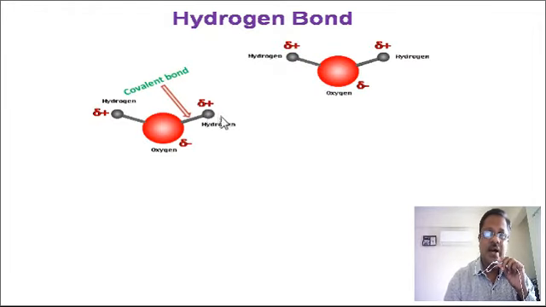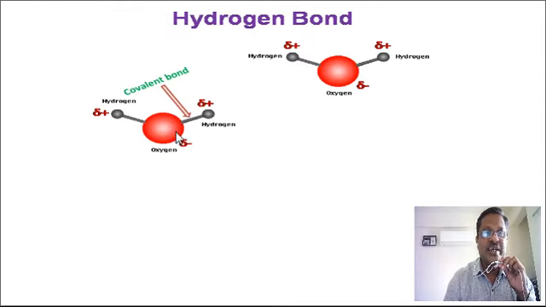This is the hydrogen atom, this is the oxygen atom. A covalent bond is formed between the hydrogen and oxygen atom by sharing a pair of electrons between these two atoms. When a covalent bond is formed between a hydrogen atom and a highly electronegative oxygen atom, the shared electron pair gets attracted more towards the electronegative oxygen atom than the hydrogen atom.